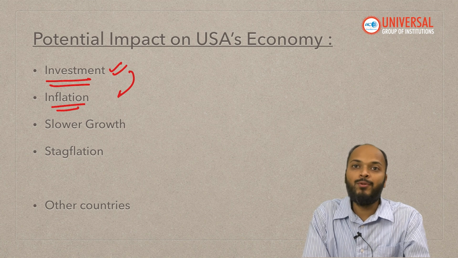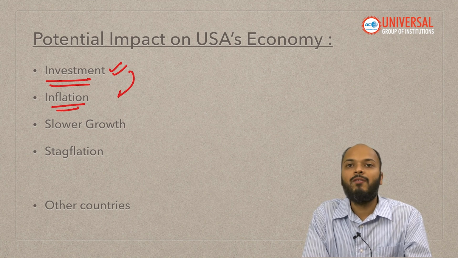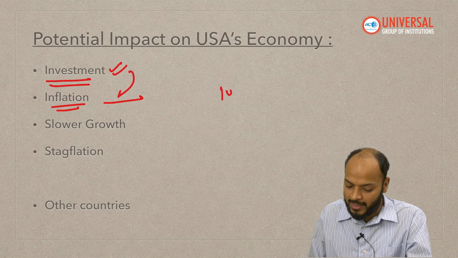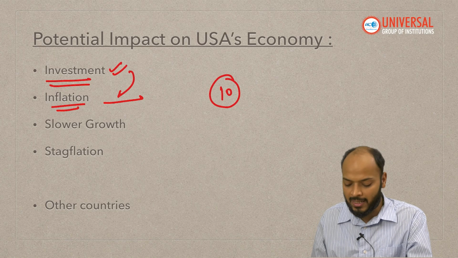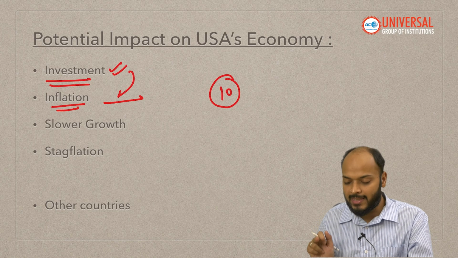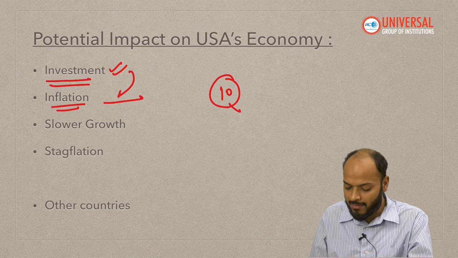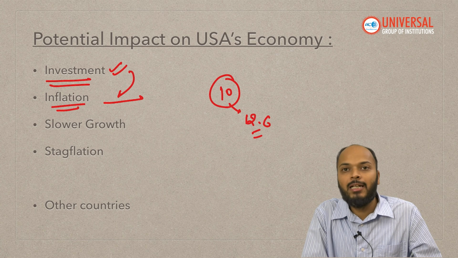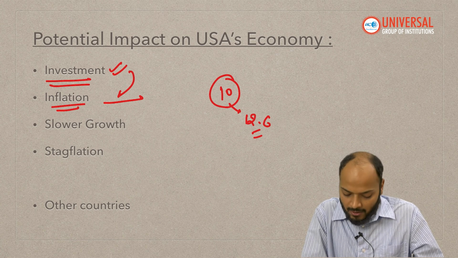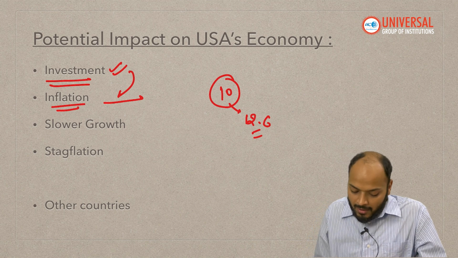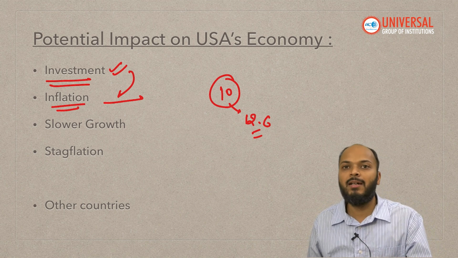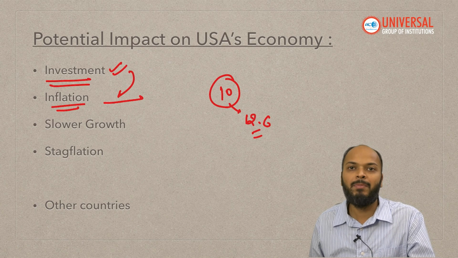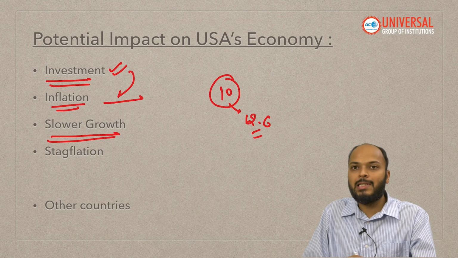During this time, because import has become very costly, very dearer, it will lead to inflation in USA's economy. So let's say a good of India earlier used to be sold in USA's market at 10 rupees. Now because 26% extra tariff has been imposed, the same good will become 12.6 rupees in USA's market, and hence it will lead to more inflation in USA's economy, at least in short run. Now because new production will not start very soon and inflation will increase, which will reduce the purchasing power of the people of USA, it will also lead to slower growth.